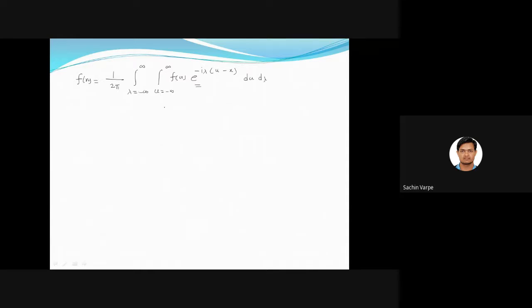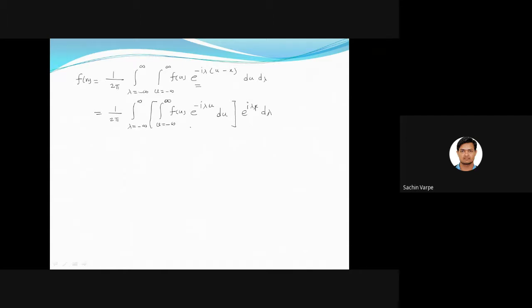When I split this exponential function, I can write this as 1 upon 2 pi integral lambda from minus infinity to plus infinity, integral u from minus infinity to plus infinity f of u e to the power minus i lambda u, and if we take du inside and the remaining things outside the inner integral, that is e to the power plus i lambda x d lambda, right?